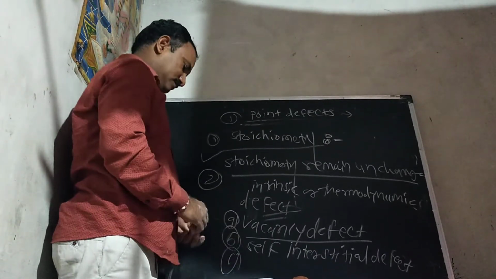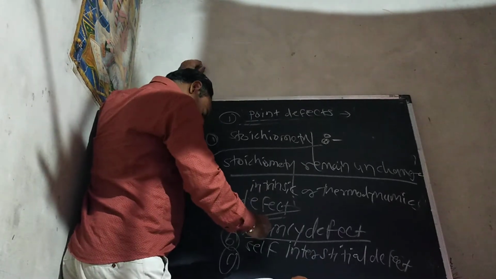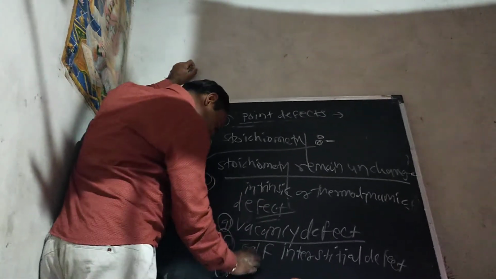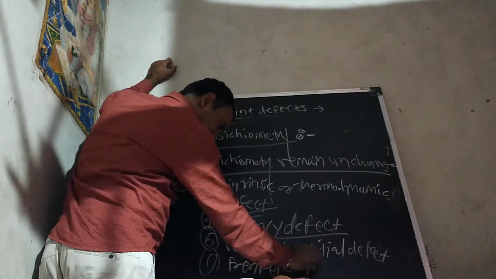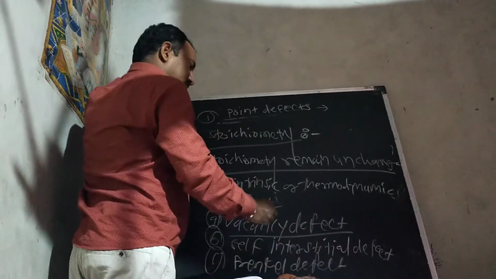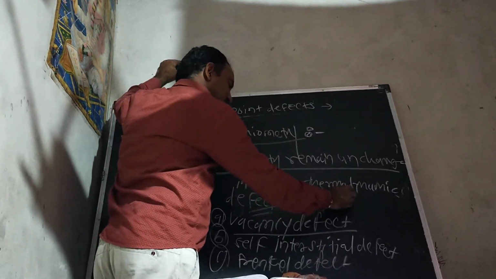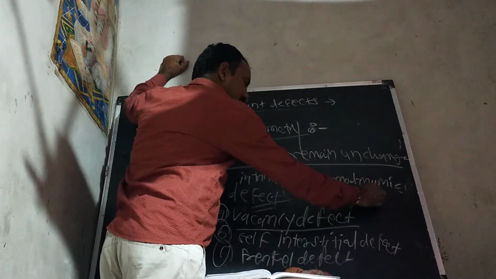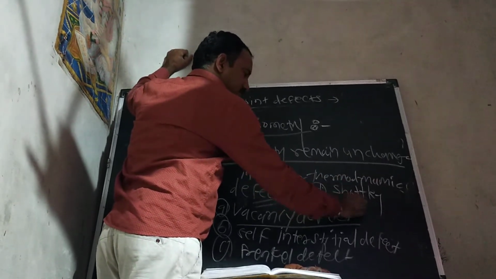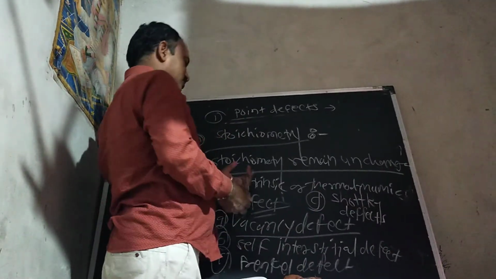Third type is the Frenkel defect. And fourth type is the Schottky defect.